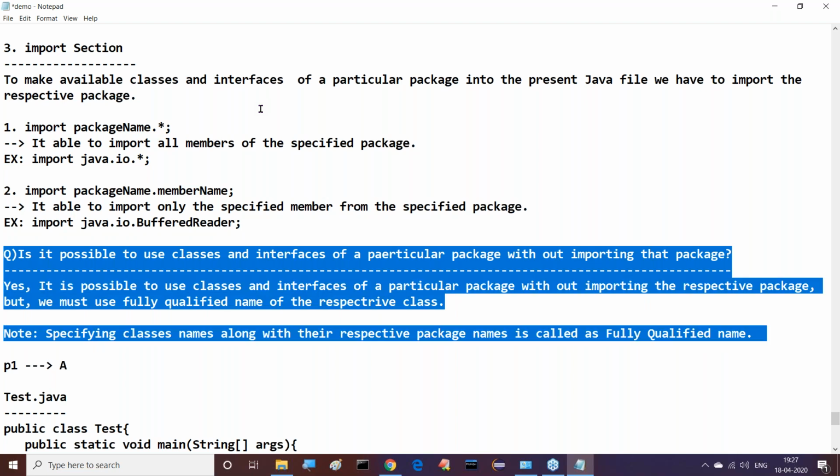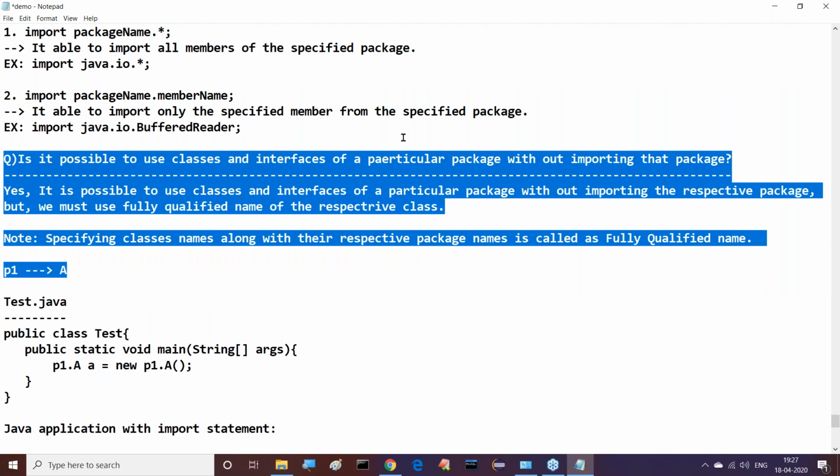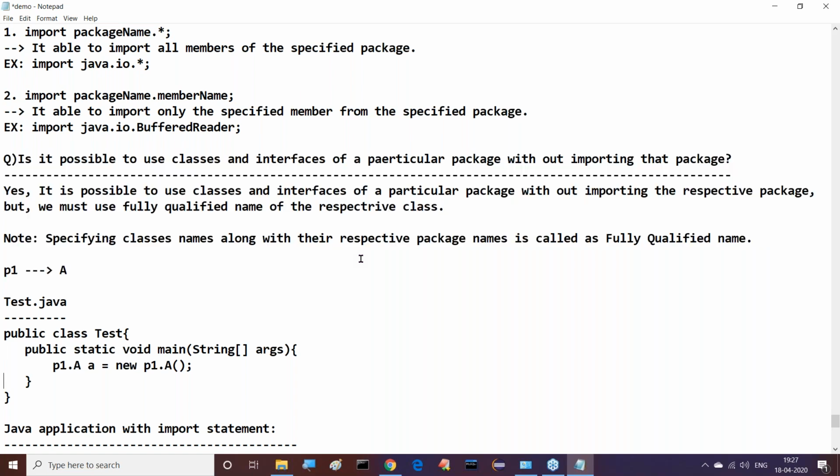Is it possible to use classes and interfaces of a particular package without importing that package? No. Right, sir, what is the answer here? It is possible to use classes and interfaces of a particular package without importing the respective package, but we must use the fully qualified name of the respective class. Specifying class names along with their respective package names is called a fully qualified name. Examples are given clearly.